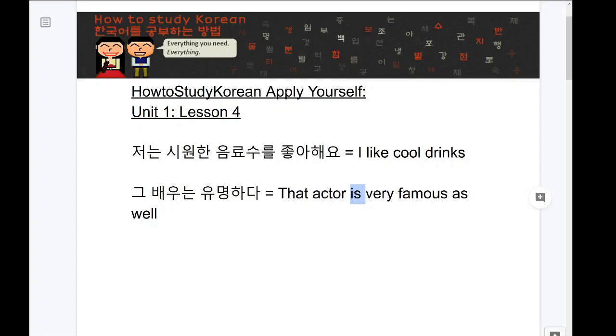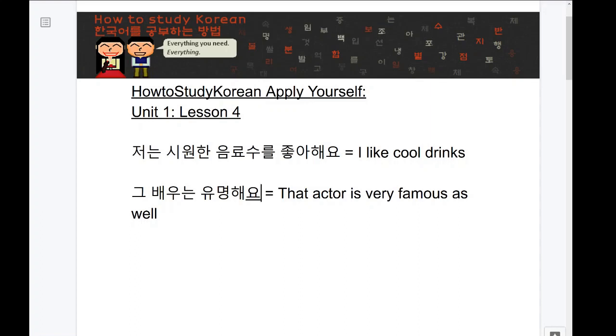I talk about this in my lesson, so it's very likely you're listening to this thing. Yeah, I know this. Keep going. But anyways, all I need to do to describe something like this is just to have a subject and then the adjective itself. Now, this is unconjugated, but it is actually a possible conjugation because it's an adjective. So I could leave it like that, but I will change it to 해요 just because that's the way I normally do it. And again, I get into this in a later lesson.